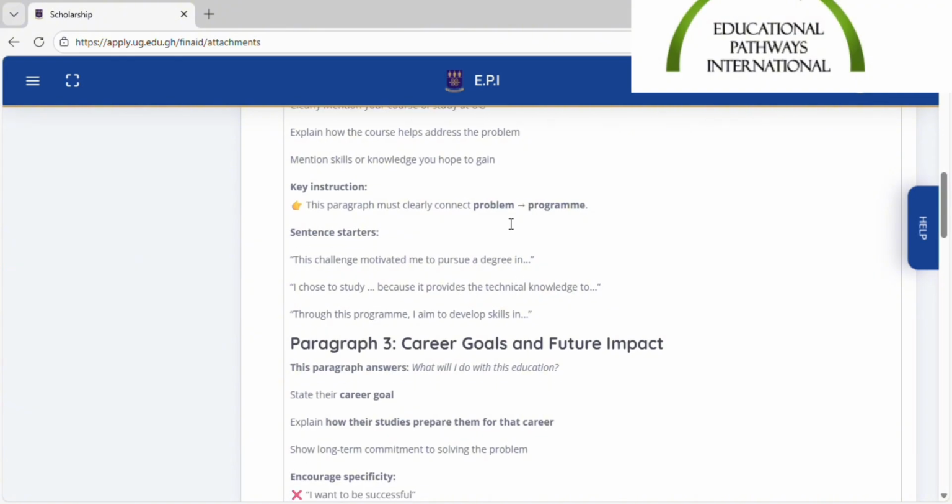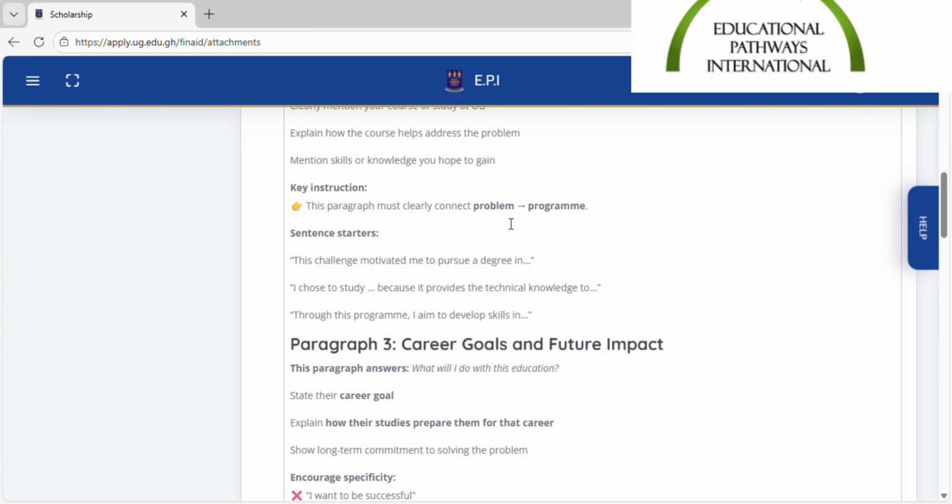I will be using myself as an example here again because I already stated in paragraph one that I'm from Bolgatanga, and because we have one rainy season, my parents and the people in my community have to wait all year round for the rains to come. Sometimes they don't even come. Because of that, it leads to food scarcity, and when the rains come heavily, they destroy our homes.